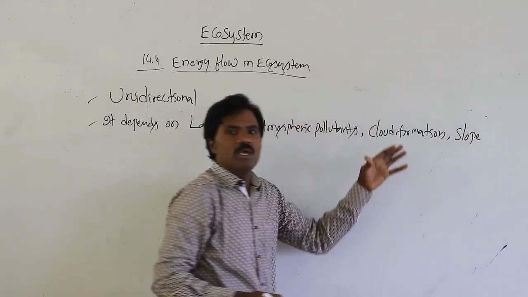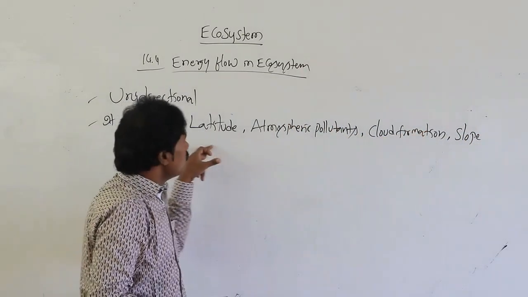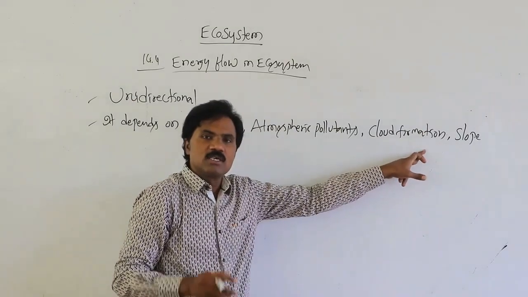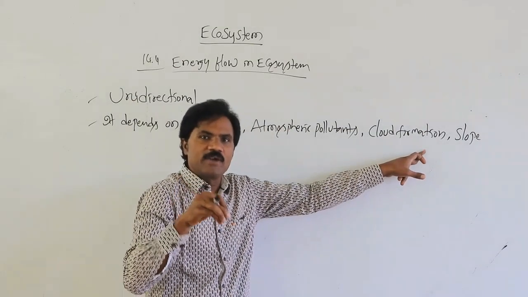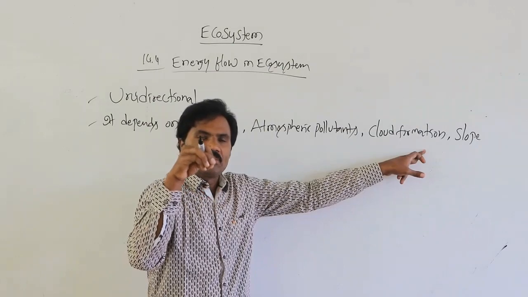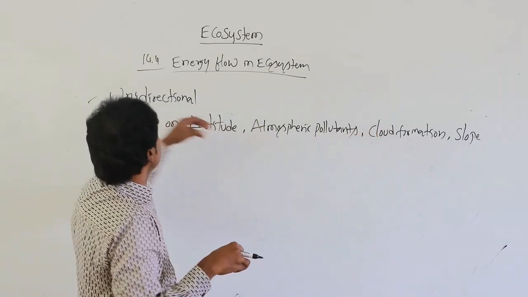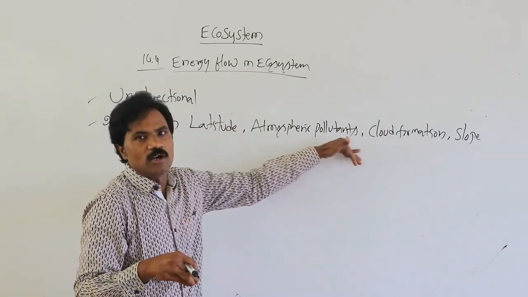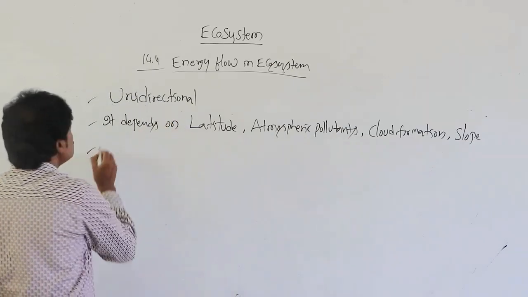Then the slope, the type of the slope. These specific factors influence and affect the process, the formation of the energy flow in any ecosystem.